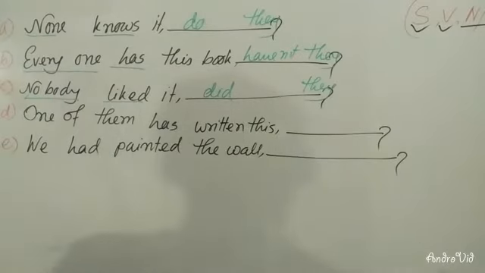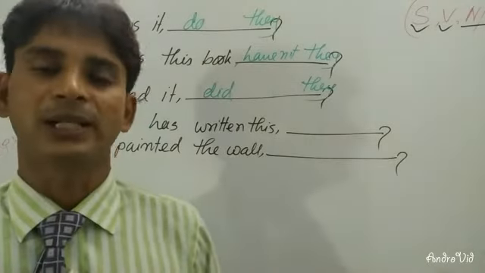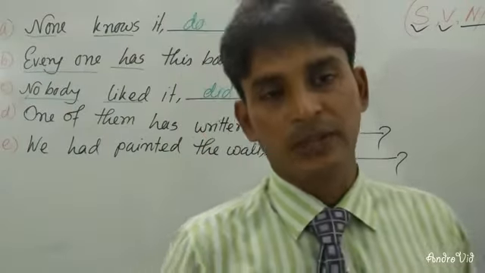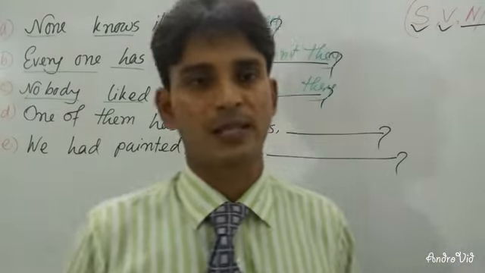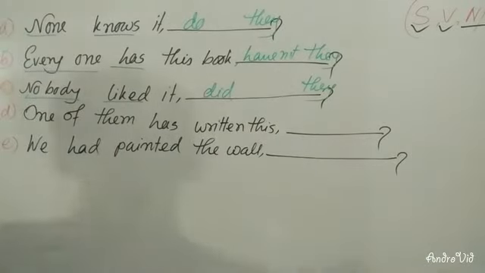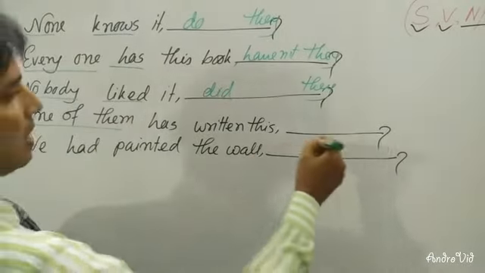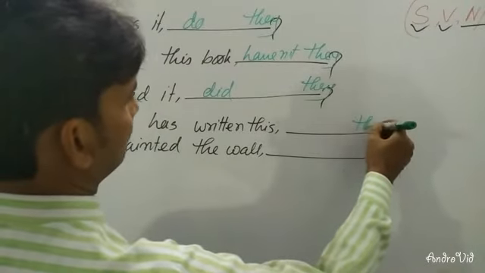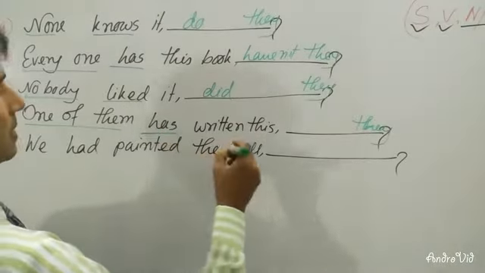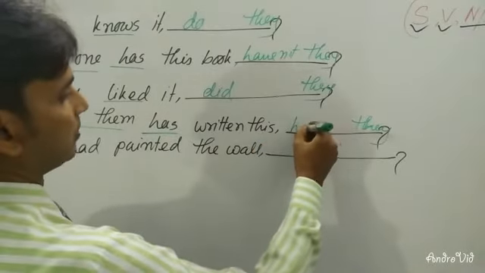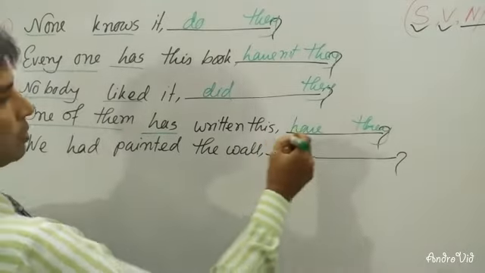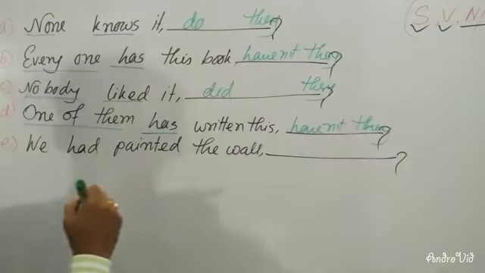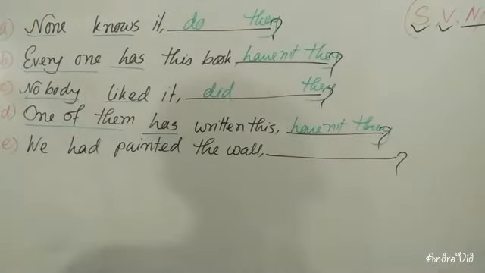Dear learners, if you have none, everybody, nobody, one of them, or somebody, then you will always have to take they as the subject of tag questions. For example, you can see on the screen. In the next sentence, one of them, so you will have to use they here. Has is a verb, so with they you will have to use have, and there is no negative word, so you will have to write not in short form. None of them has written this, haven't they?